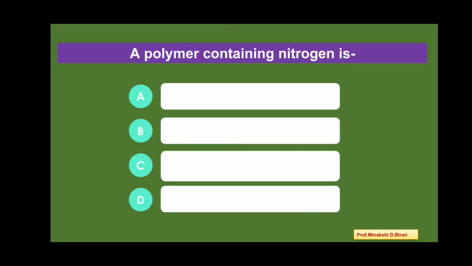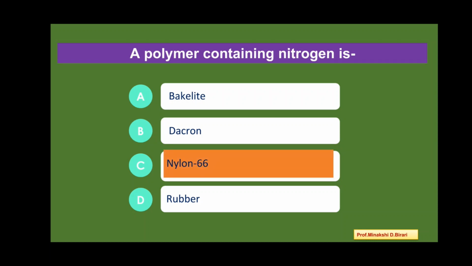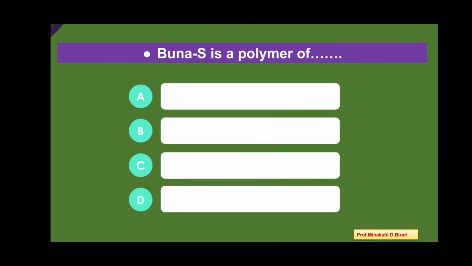First question: a polymer containing nitrogen is, options are first bakelite, dacron, nylon 66 and rubber. Now, among these options, which polymer contains nitrogen? So, what is the correct answer? Nylon 66. Option C, it is correct one. It contains nitrogen.